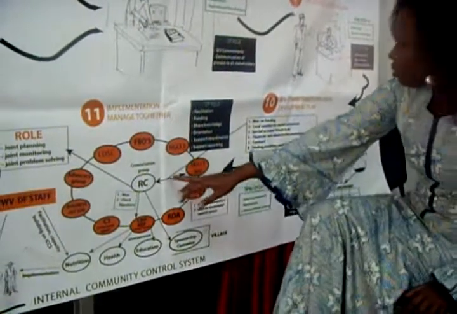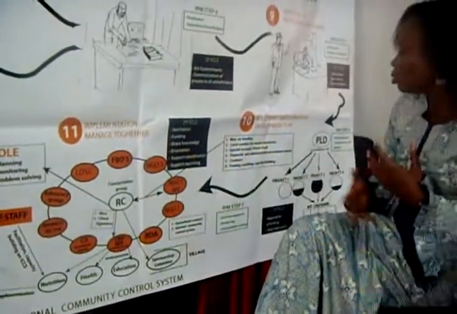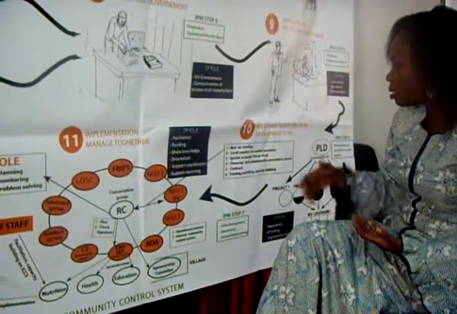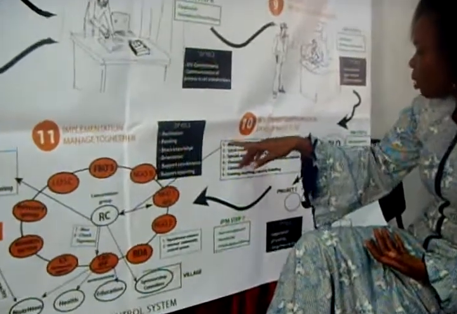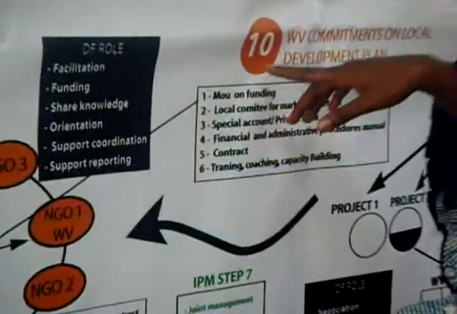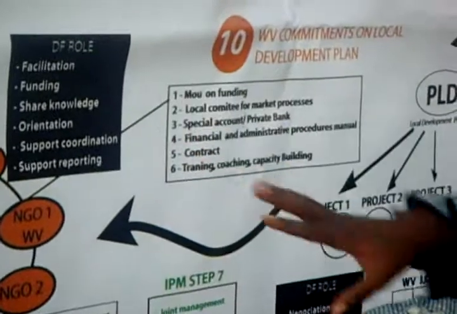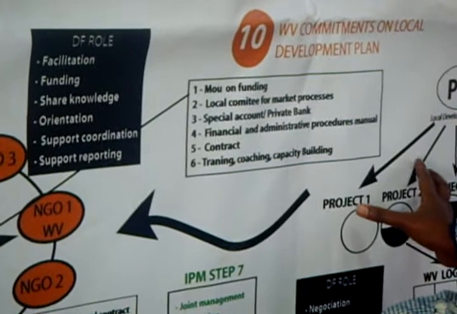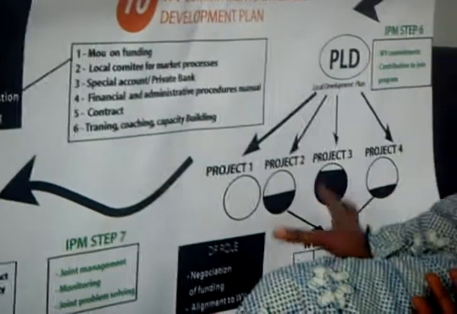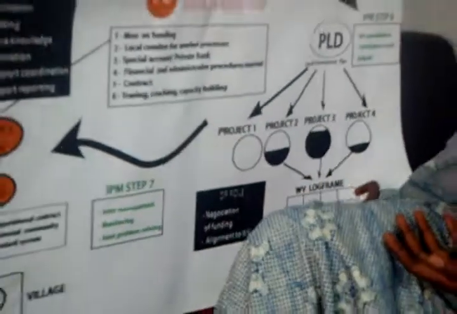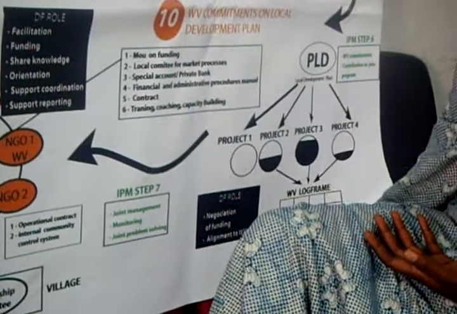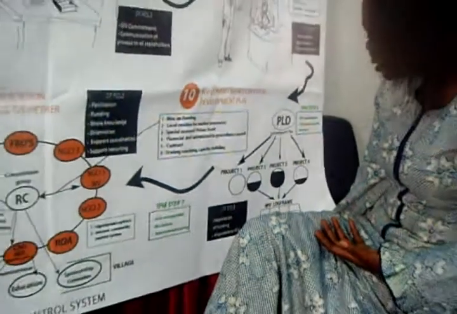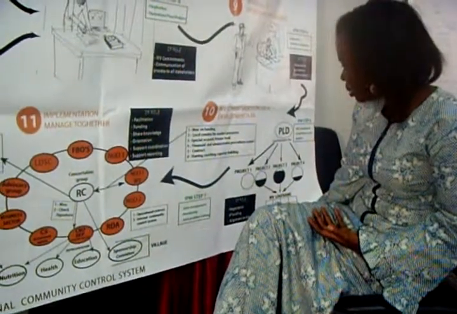And in terms of tools we are using to implement the activities, first of all you have the memorandum of understanding on funding. Once you have the local development plan, as we explained already, you have different activities and different projects, and from there we extract one part in the narrative and the activities and budget, and we reorganize information for getting a provisional design document, the PDD.